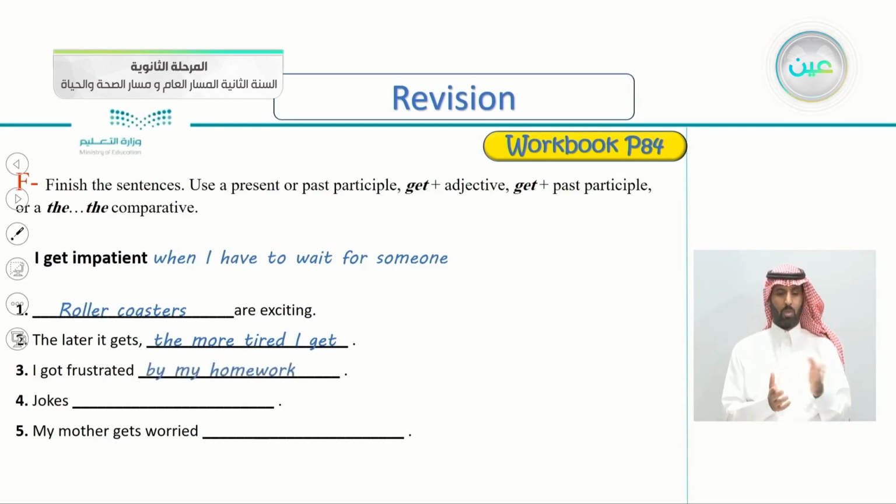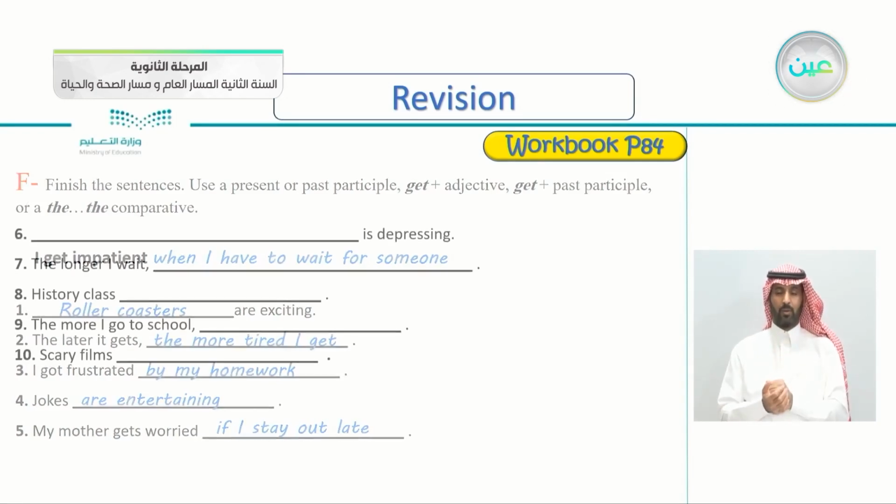Very good, but I've chosen here by my homework. I got frustrated by my homework. Number 4, jokes. So, very good, but I've written are entertaining. Jokes are entertaining. My mother gets worried. Number 5, my mother gets, this is here, gets worried. Very good. So if I stay out late. So you can continue with whatever you want.